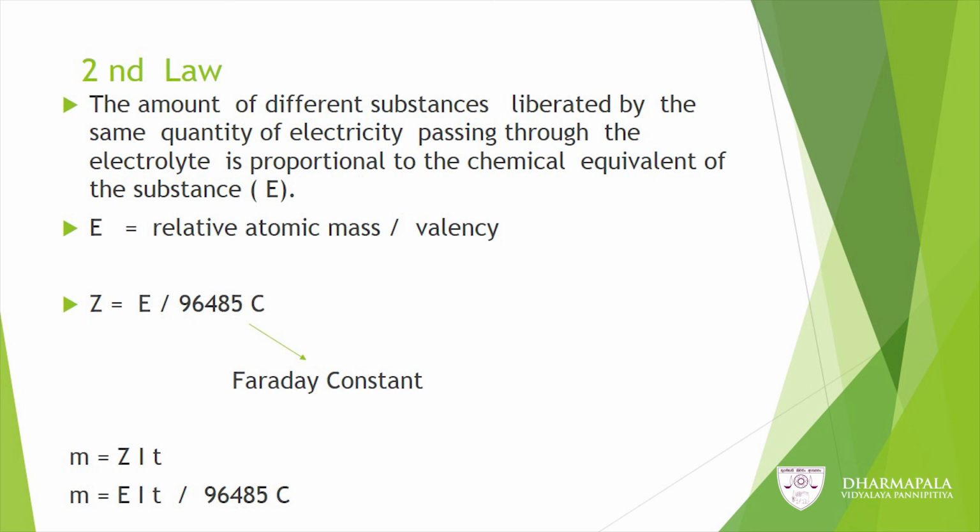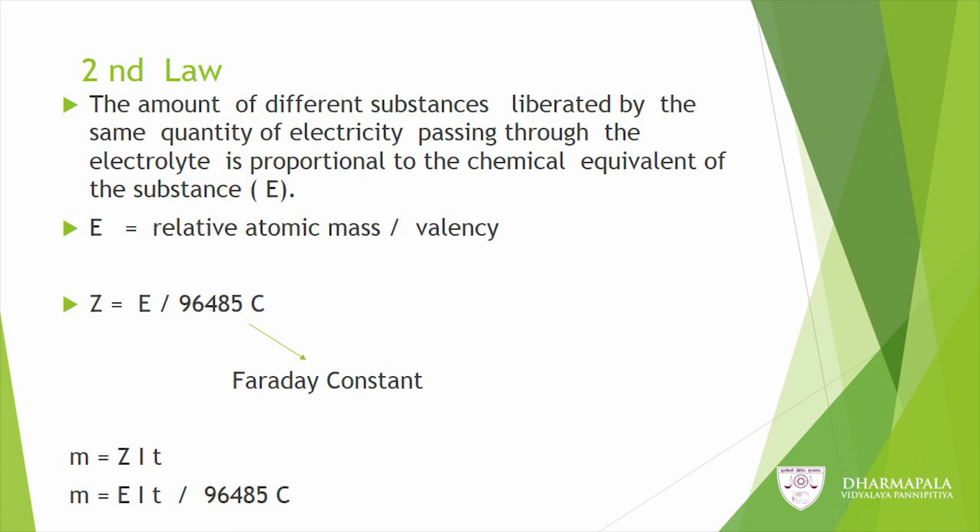The second law says the amounts of different substances liberated by the same quantity of electricity passing through the electrolyte are proportional to the chemical equivalent of the substance, that is E. The relationship between Z and E is given by this equation: Z equals E upon 96,485 coulomb, that is the Faraday constant.